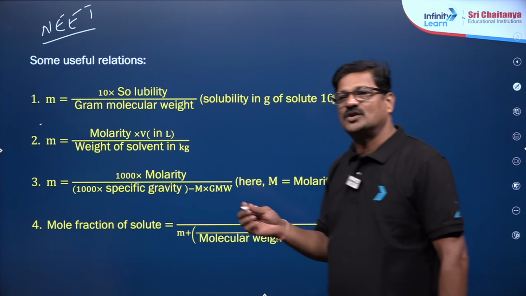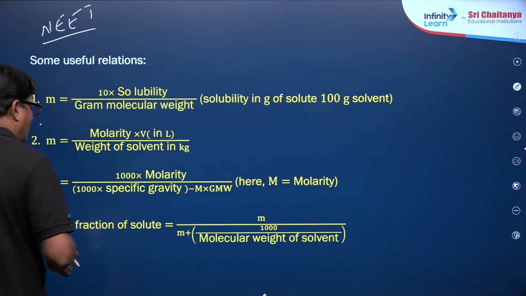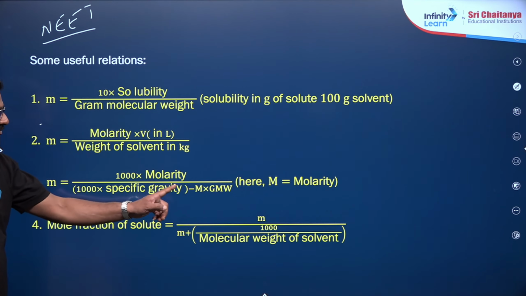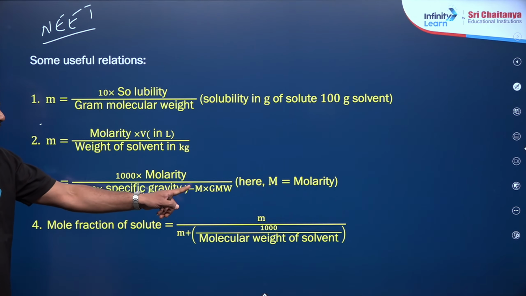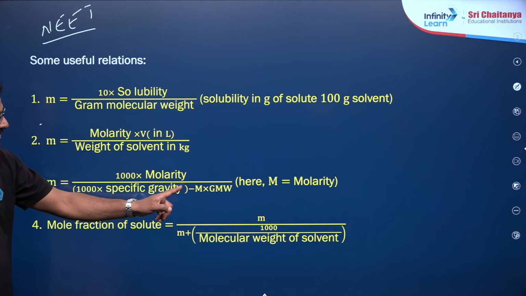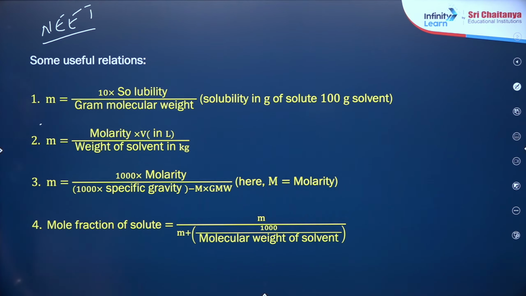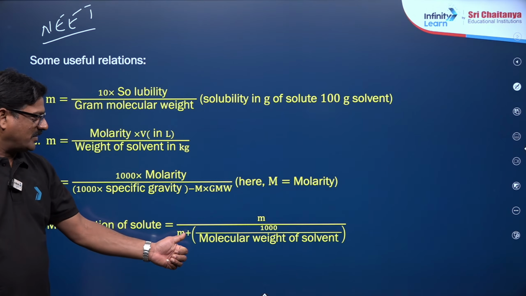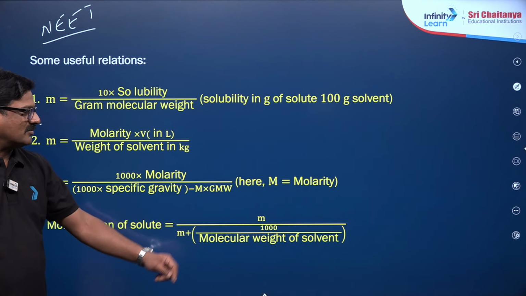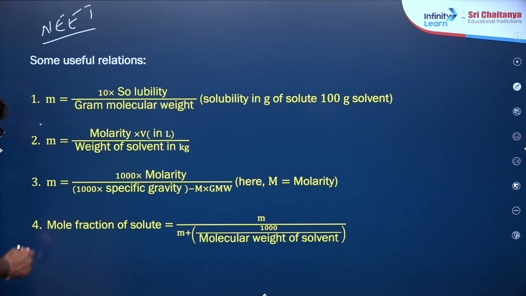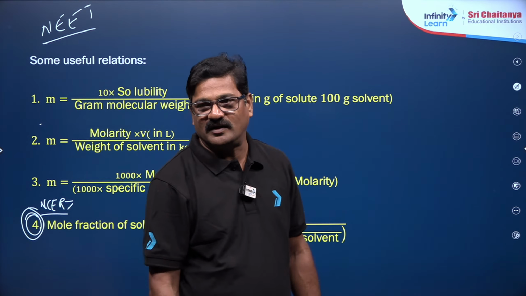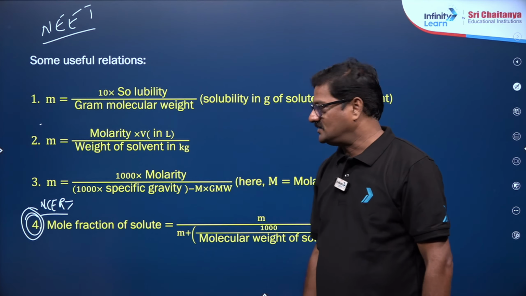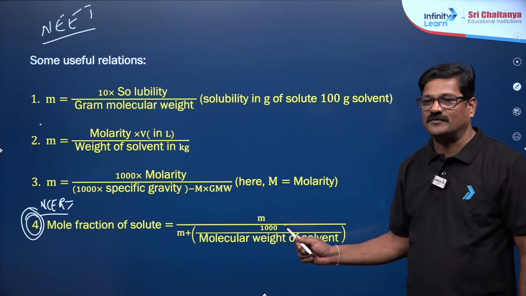You can say molality is equal to 1000 into molarity upon 1000 into density minus molarity into molecular mass of the solute. And mole fraction of the solute is equal to molality upon molality plus 1000 upon molecular weight of the solvent. And this helps a lot in the NCERT also. Some questions are given, you can directly use this formula and you can do it better. Understand? This last 4th one is a very important formula.